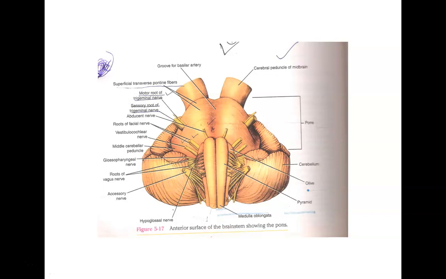So how does this pons develop? The pontine flexure causes the divergence of the walls of the pons, which spreads the gray matter in the floor of the fourth ventricle.